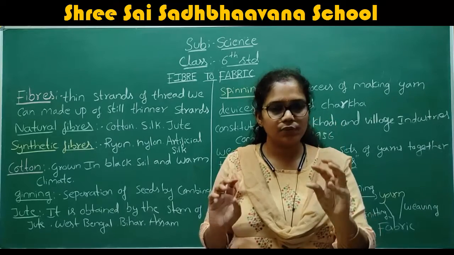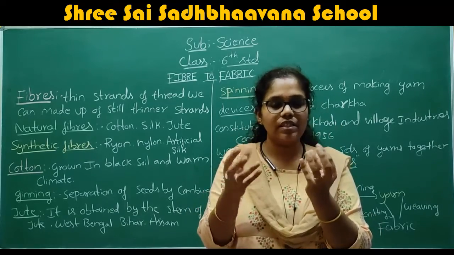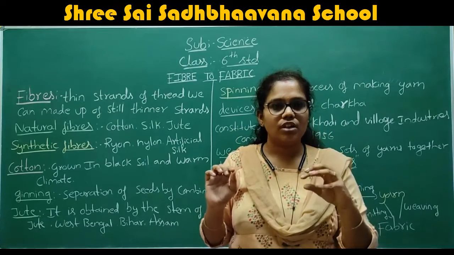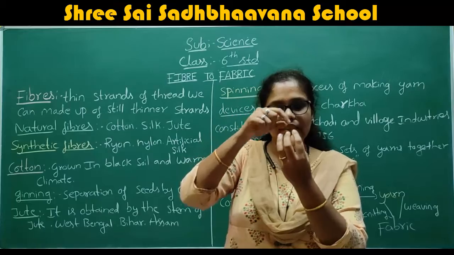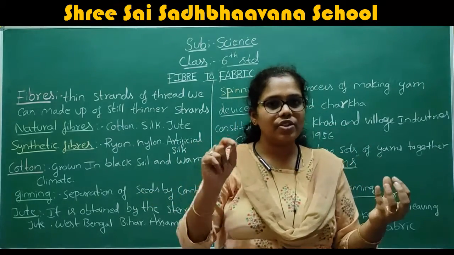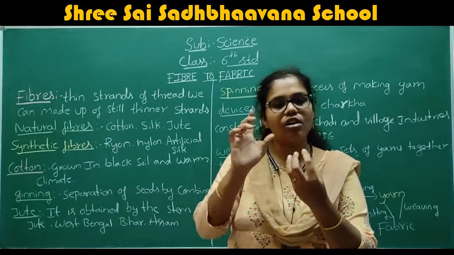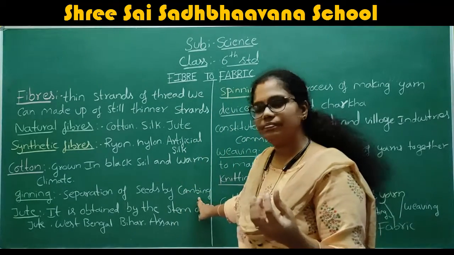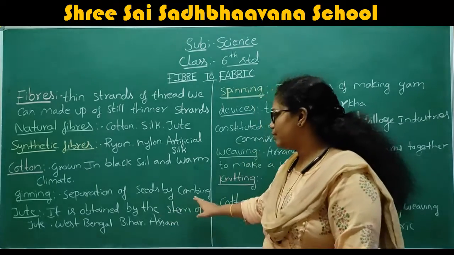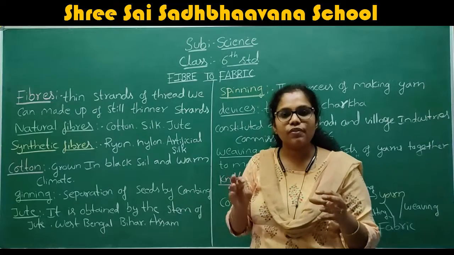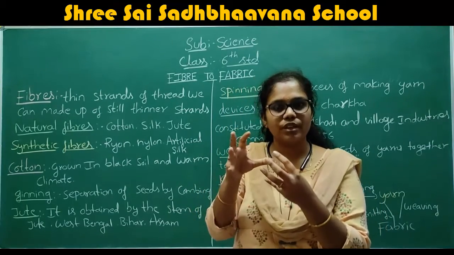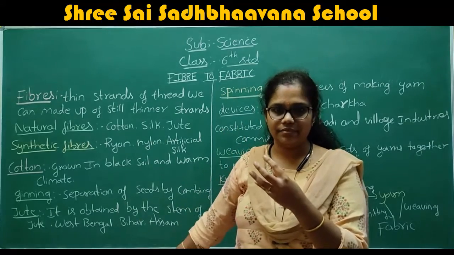If you see the cotton boll, you have the black colored seeds present in it. If you see the cotton, those black colored seeds are present in the cotton. What does ginning mean? The process of separation of those black colored seeds from the cotton is called ginning. What is ginning? The process of separation of the black colored seeds from the cotton boll, we call it ginning.